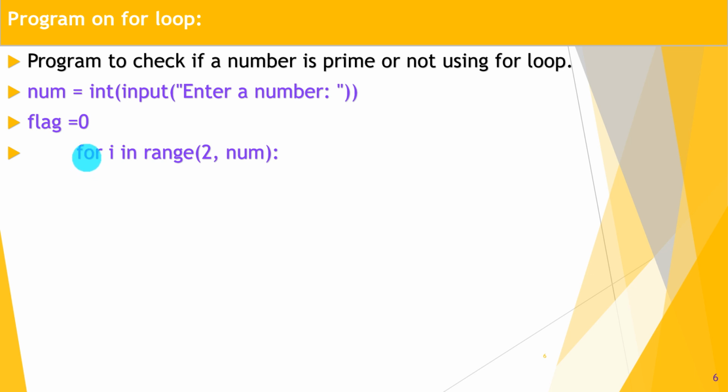Now what is the prime number? We know what a prime number is. The number which is completely divisible by only 1 and itself is called a prime. For example, 5 is a prime number, 7 is a prime number, because 5 is divisible by only 1 and 5 itself, not by 2, 3, 4 or other numbers. Okay, hope you understand. That means a prime number is a number which is only divisible by 1 and itself.